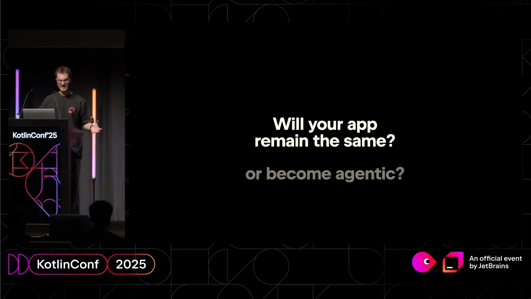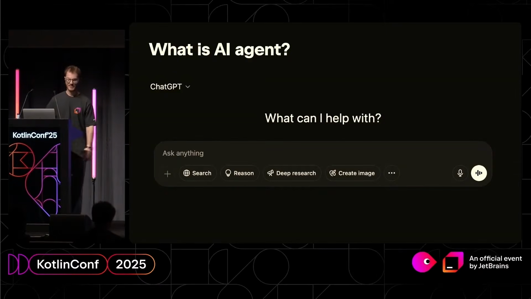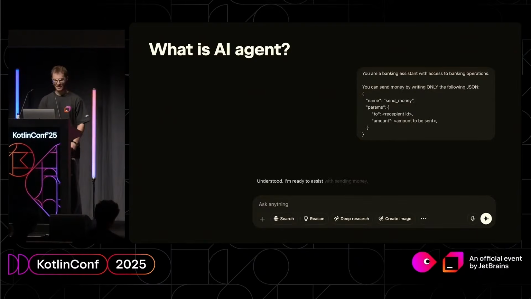But first, let's understand what an AI agent is and how to build one. Let me give you a very simple example. It's actually no magic here. You can do it by yourself, even right now. Just take your phone, open ChatGPT or any other AI chatbot that you use, and type the following. It's a real experiment. You can do it by yourself right now.